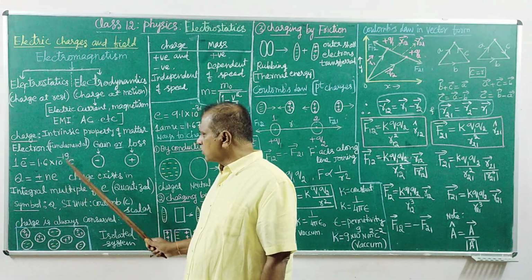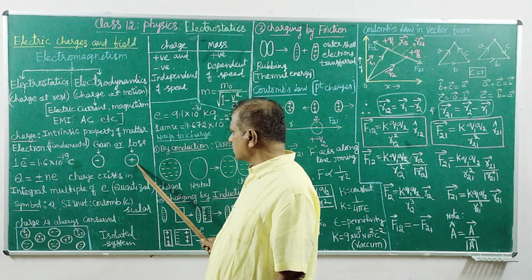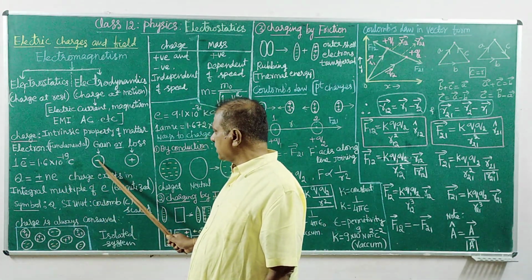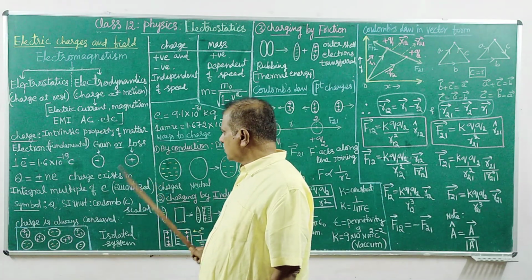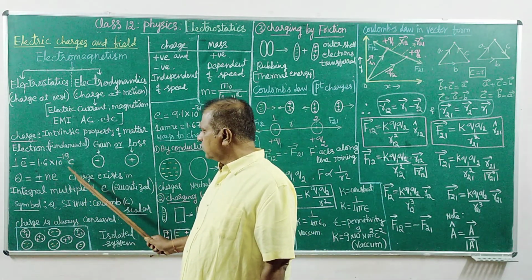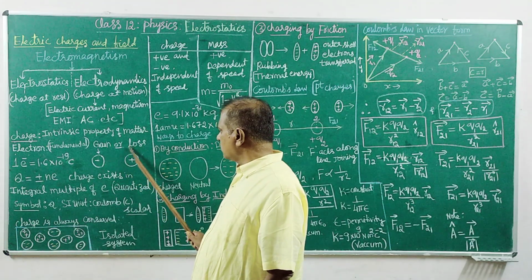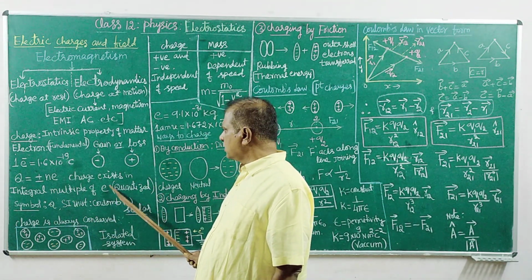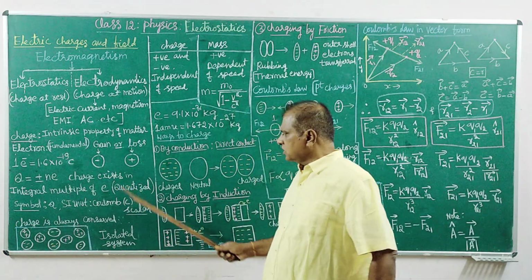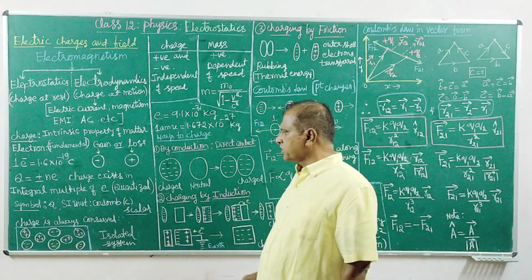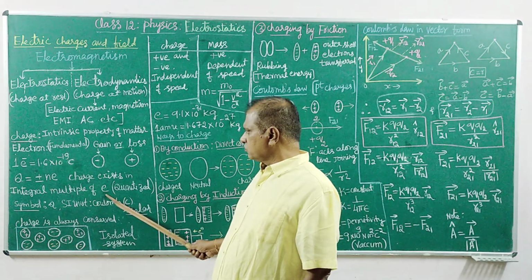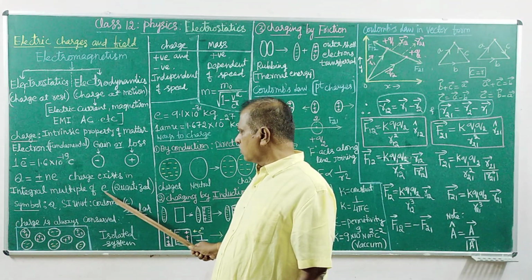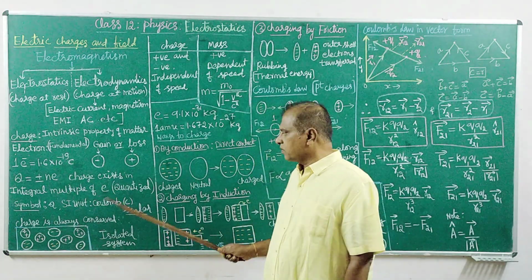The total amount of charge that is gained, lost or possessed is estimated in terms of the number of electrons gained or lost, that is, n times e. So the charge is an integral multiple of e. It is known as quantization. So this charge is always quantized. Quantized means 1 electron, 2 electrons, 3 electrons: 1 quantum, 2 quanta, 3 quanta, an integral multiple.